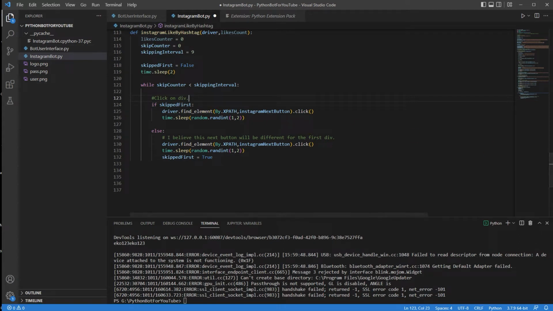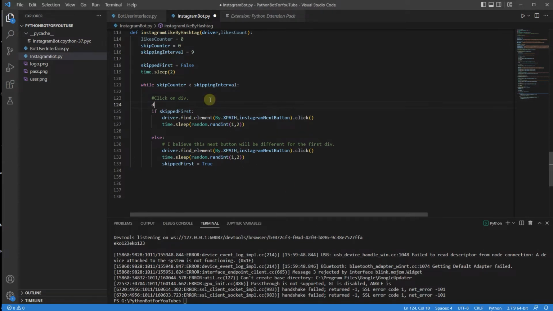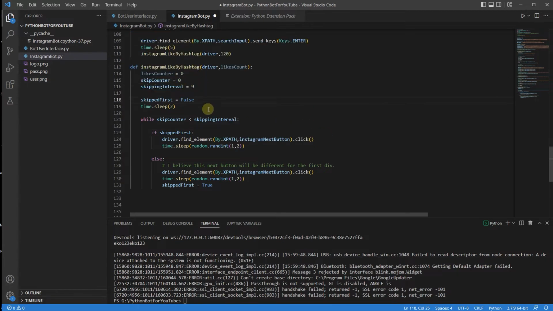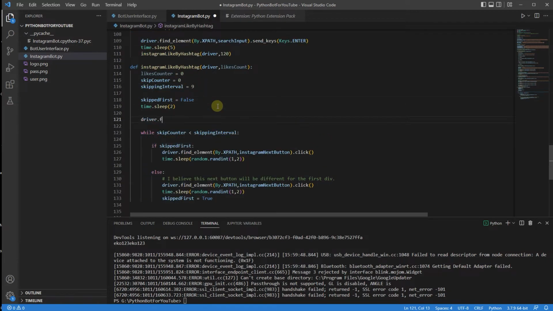Now, the problem is that I have not actually clicked on the div. So click on the div is going to be driver.findElement. And I want to click only the first time, actually. I'm going to go over here and I'm going to say driver.findElement by.xpath, and I'm going to say Instagram div, something like that.